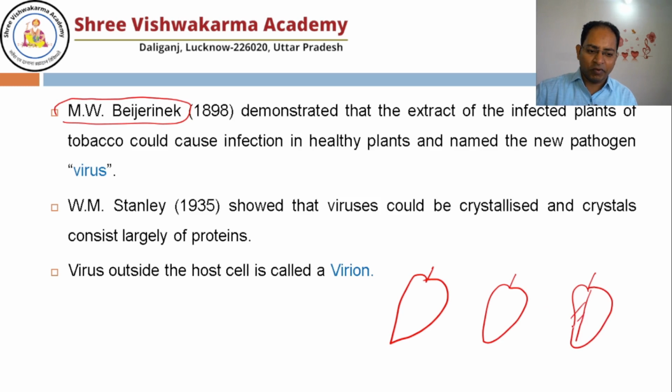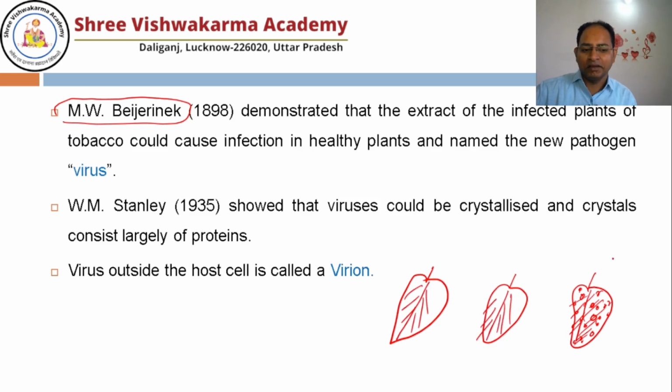This is leaf number one, and it is infected with the tobacco mosaic virus. And these two leaves are healthy leaves. They don't have any kind of virus infection.